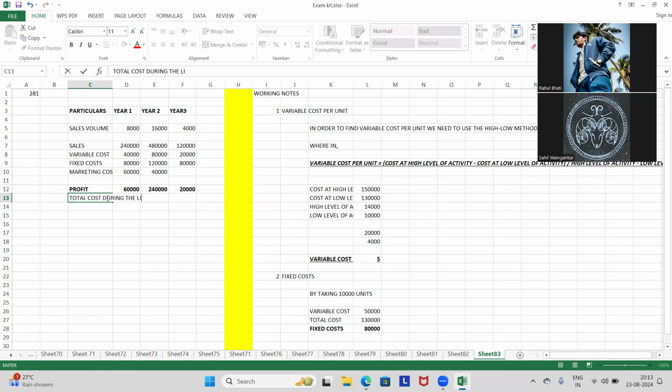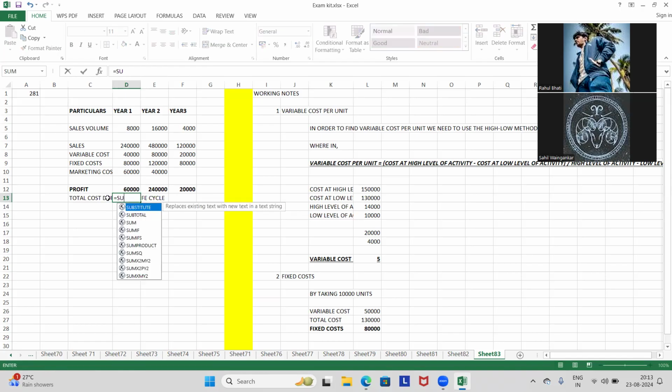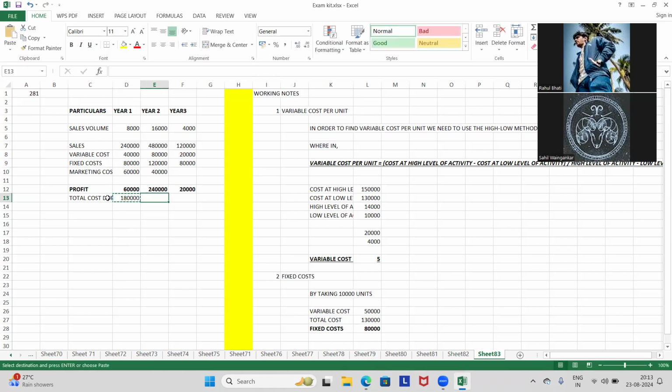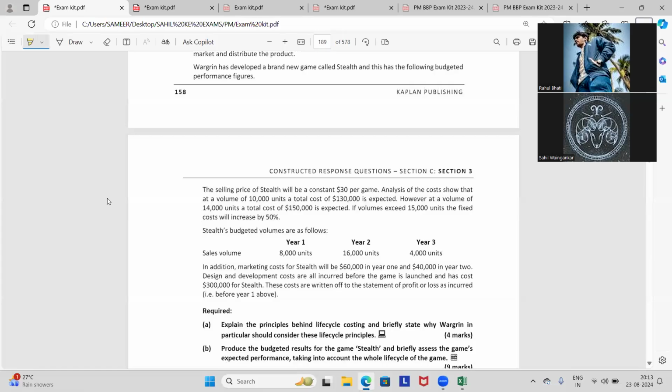The cost during the life cycle is the sum. Total cost in the life cycle is this much. Production... इसमें हमें 3 lakh for Stealth of development cost, but these have been written off in the statement of profit and loss. I don't think ये आएगा.